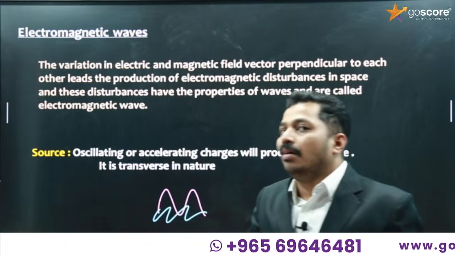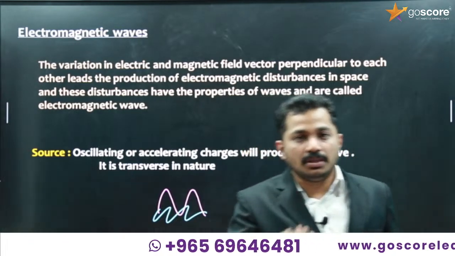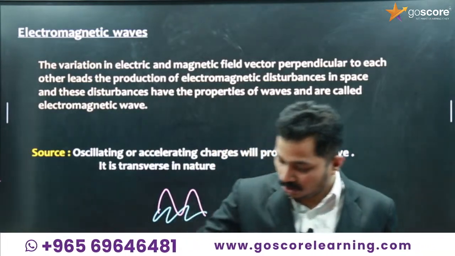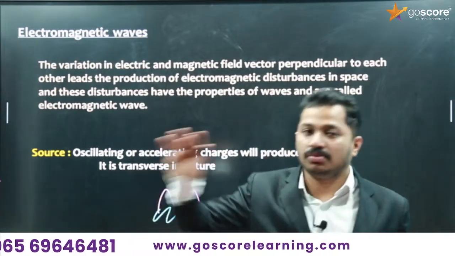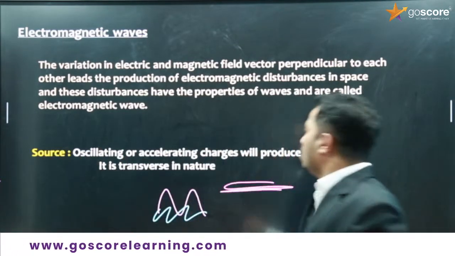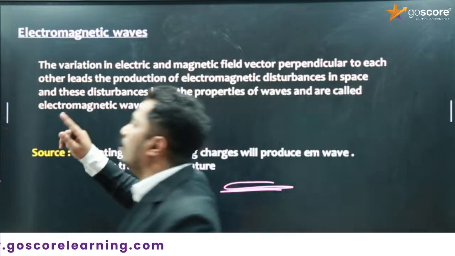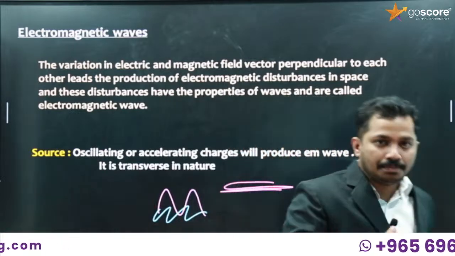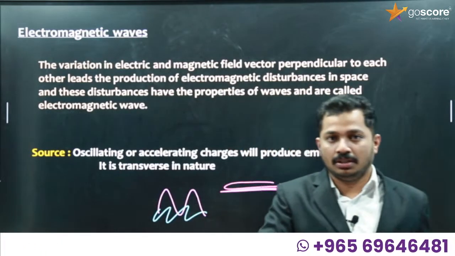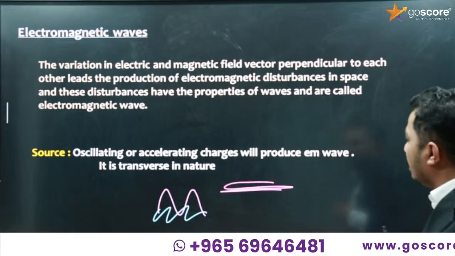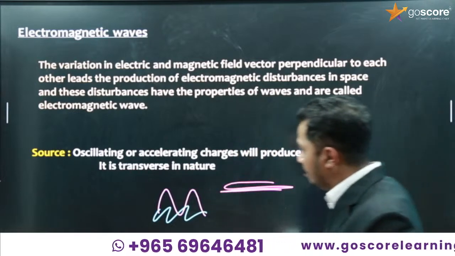Okay, so non-uniform motion means accelerated motion, right? So accelerated charge or oscillating charge. Oscillation means to and fro motion, right? So this kind of to and fro motion of charge, or accelerating charge. Accelerating charge means non-steady motion, non-uniform motion. Then only there will be variation in electric field. Okay, so an oscillating or accelerating charge will produce electromagnetic waves.